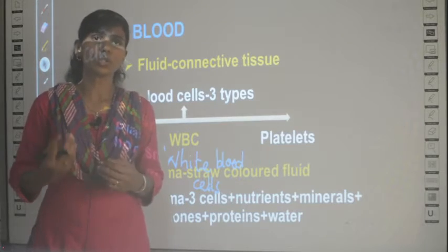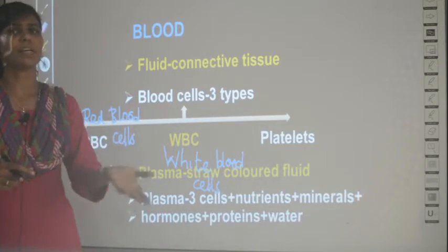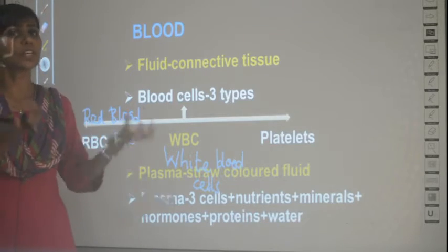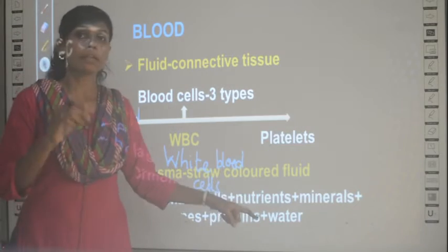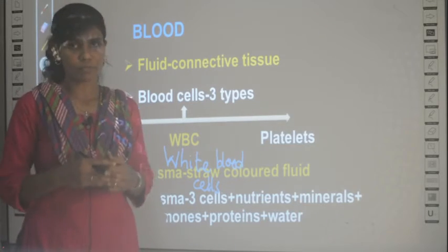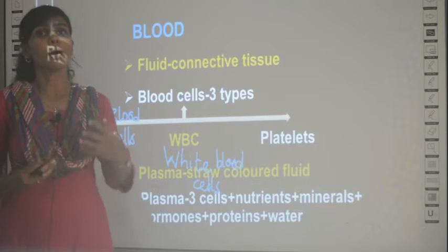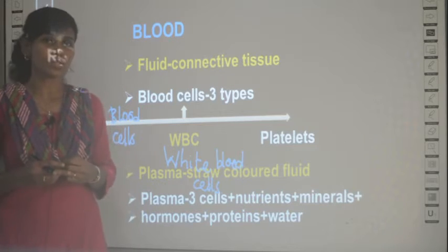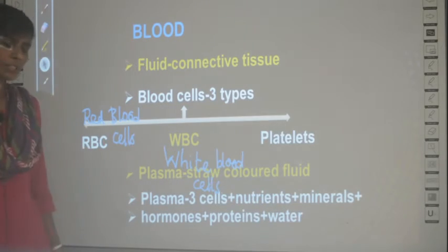So after digestion, when you eat, the blood absorbs the nutrients, let it be glucose or whatever it is. So the nutrients are also present in the plasma portion of the blood, and also the minerals. We don't directly eat minerals, but the vegetables we eat are rich in minerals. Those minerals are also absorbed only in the plasma portion of the blood.